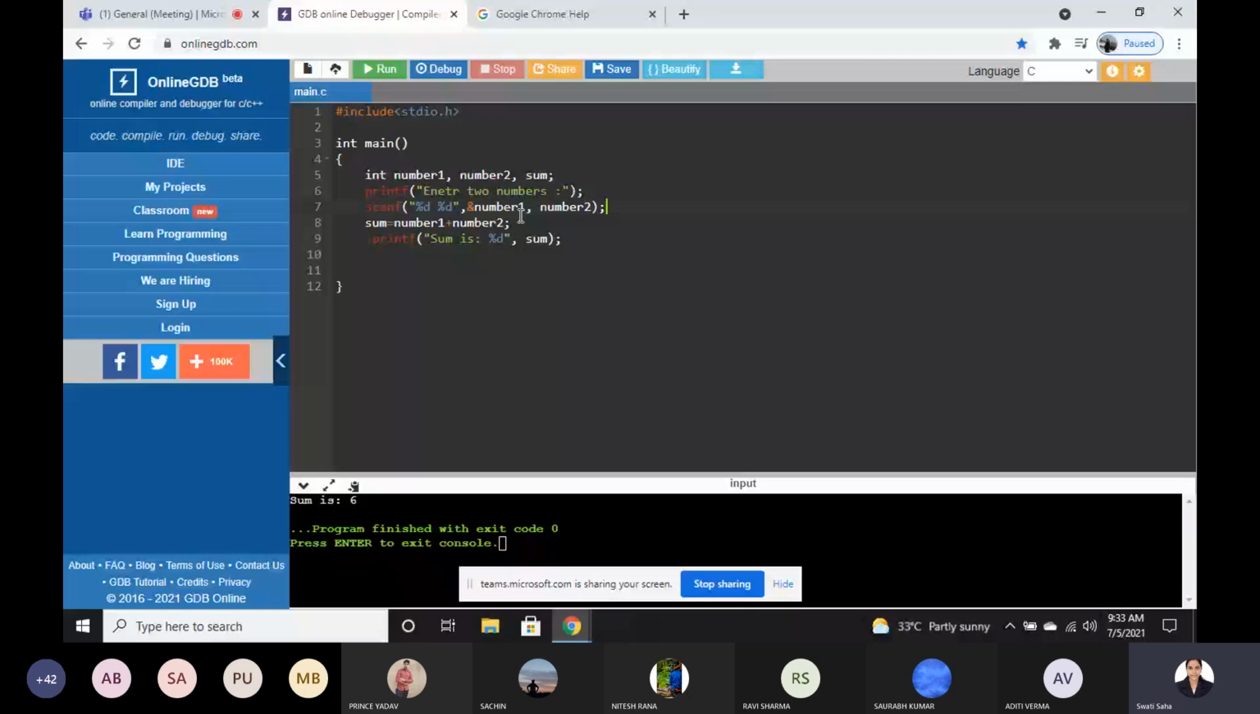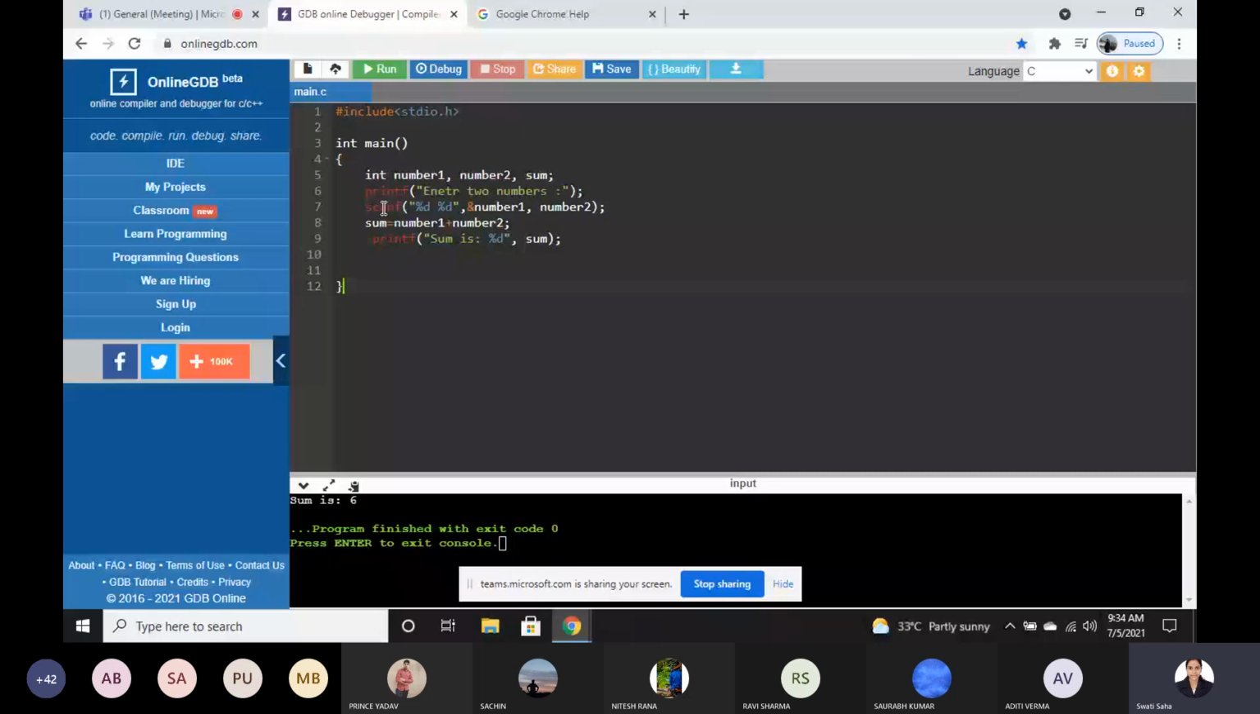Okay, so here I have used another new function. This is known as scanf. So what is the purpose of scanf? Scanf will take the input from the keyboard. Whenever we execute this program, the program will ask us to give some numbers, and we give that number from the keyboard. So the keyboard will help us. This is a predefined function. So scanf will take the input from the keyboard.